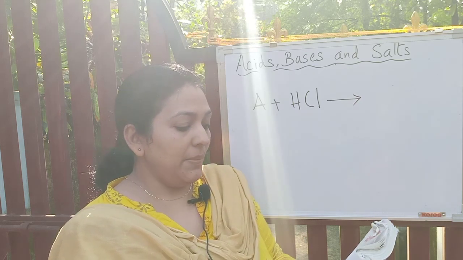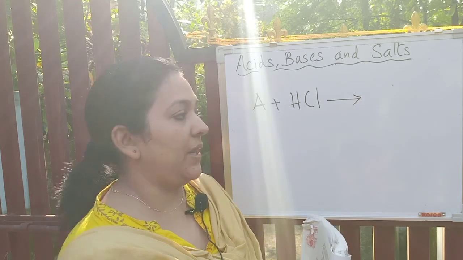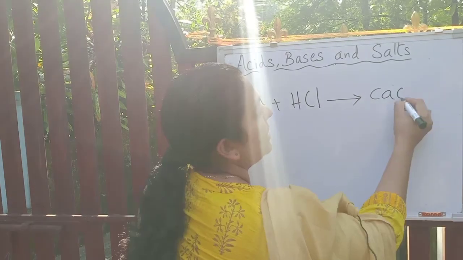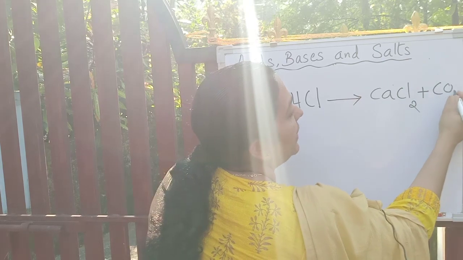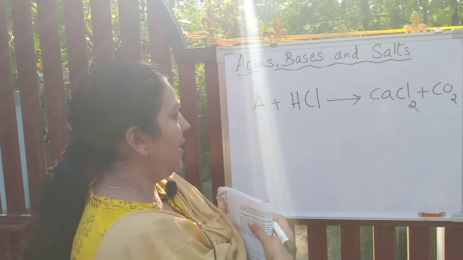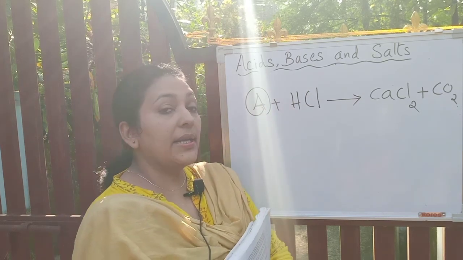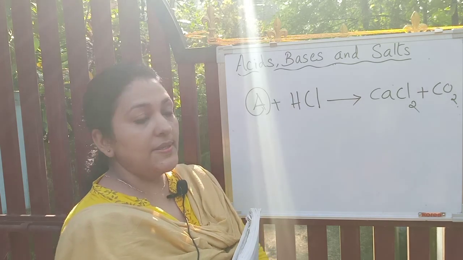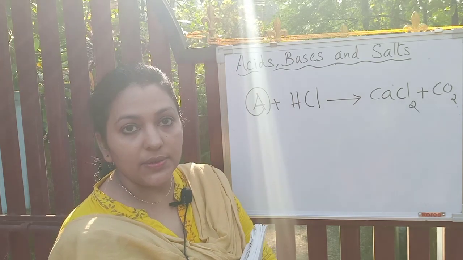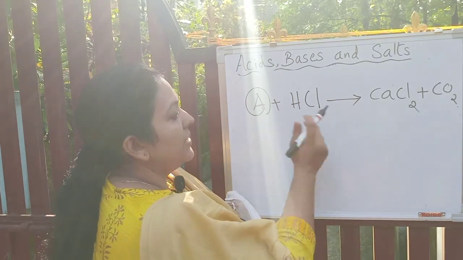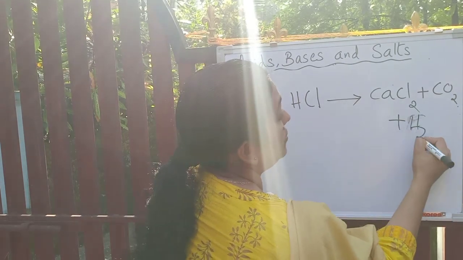Okay. So write a balanced chemical equation for the reaction if one of the compounds formed is calcium chloride. So we have got some clues. One of the products is calcium chloride and the other one is carbon dioxide. Now what will be the metal compound A? We know that metal carbonate only releases what? Carbon dioxide when they react with an acid. When they react with an acid, you know that salt, carbon dioxide and water are also produced.